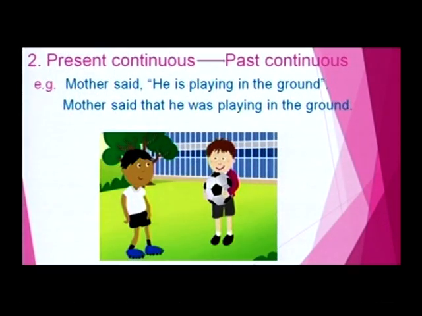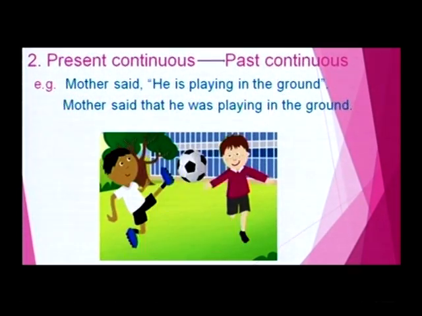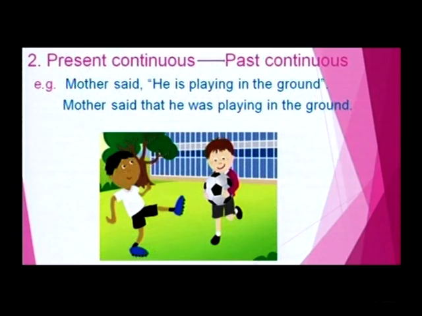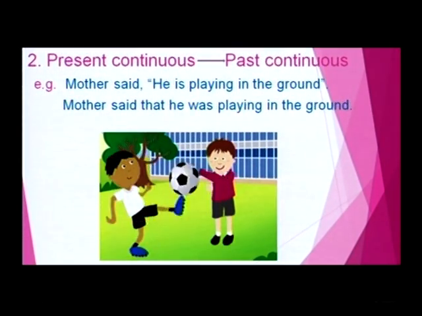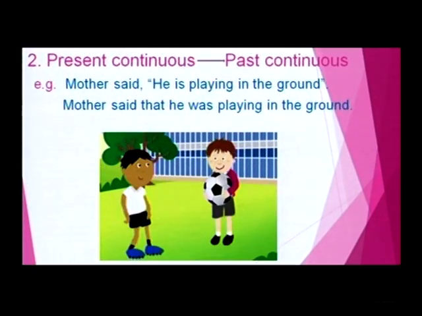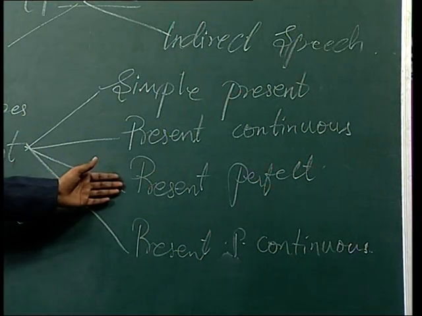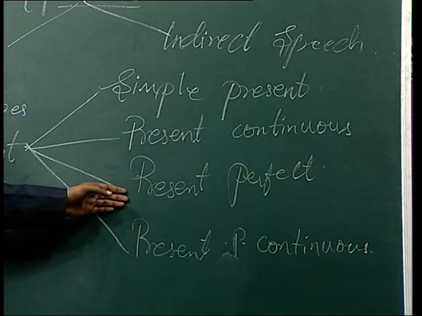See my dear friends, the conjunction that is used, and the verb is became was in the past continuous tense. Totally, the mother said that he was playing in the ground. In such a way, the present continuous in indirect speech will change into the past continuous of indirect speech. Clear my dear friends?